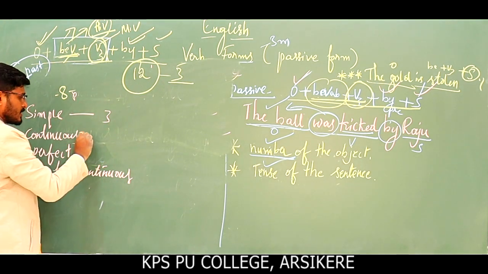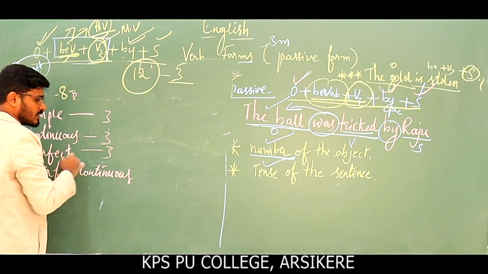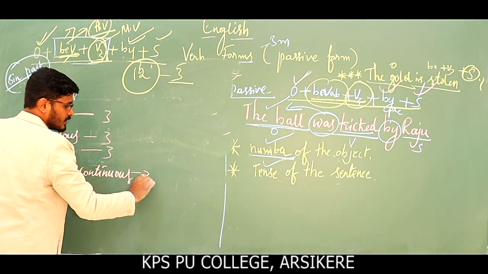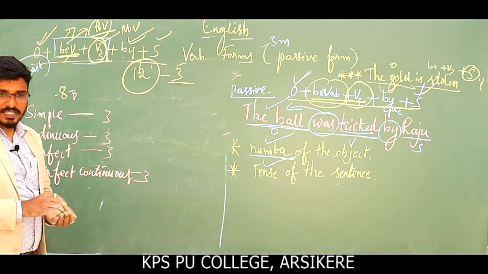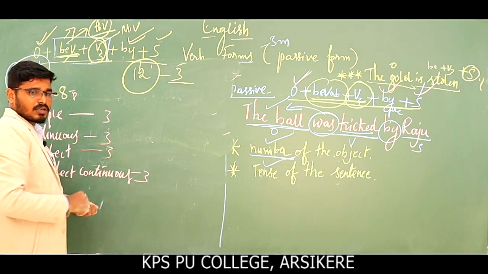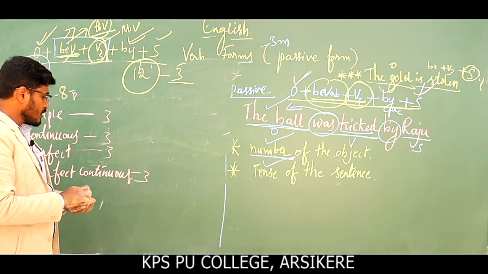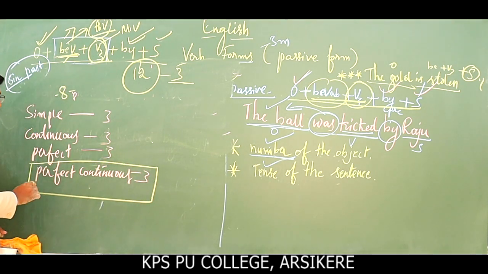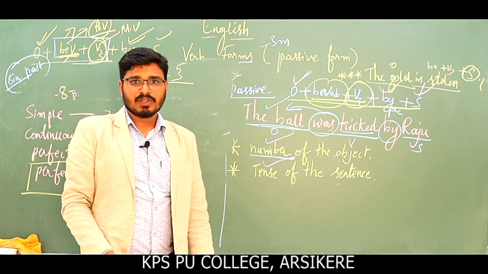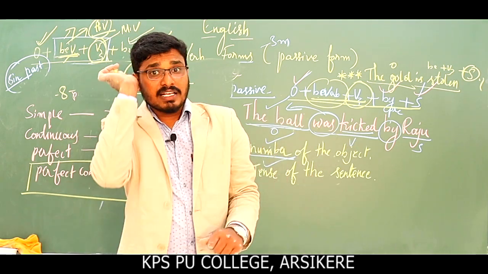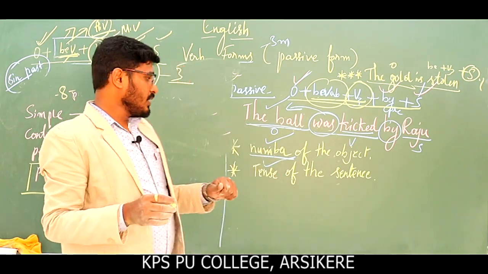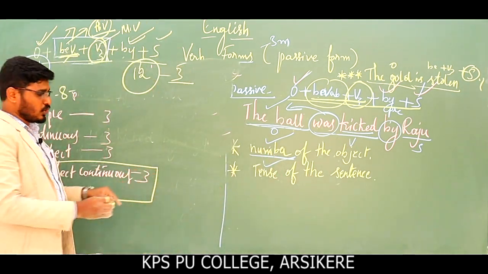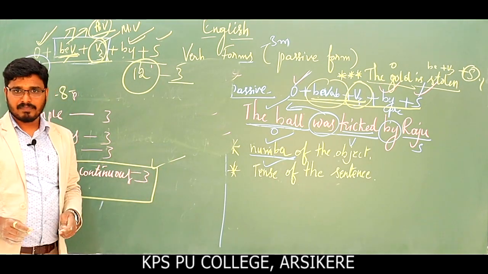So there are 3 simples and there are 3 continuous, there are 3 perfects and there are 3 perfect continuous, right? So there are total 3 into 4, 12 tenses. See, out of this, perfect continuous tenses are not generally passive voiced. We don't use them in passive voice.